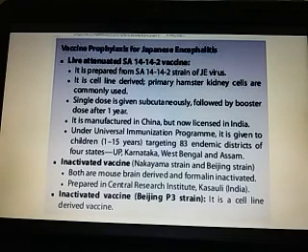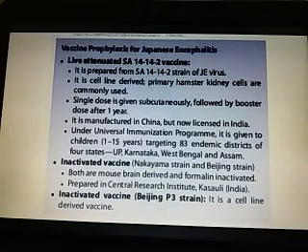Under the universal immunization program, it is given to children from age 1 to 15 years, targeting 83 endemic districts of 4 states, that is UP, Karnataka, West Bengal, and Assam, because these districts are more prone to the Japanese encephalitis virus.